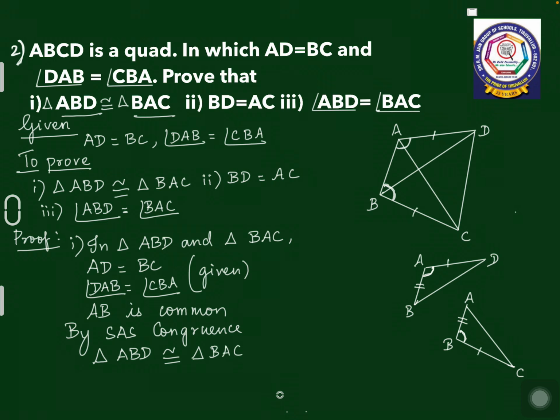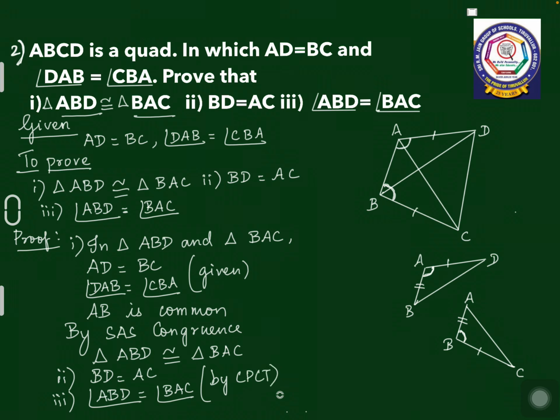Not only that, what about the second proof? The second proof is BD is equal to AC. As I told you, in any 2 congruent triangles, always 3 sides and 3 angles will be equal. All the 6 elements will be equal. So here not only the 2 sides will be equal, the third side will also be equal by CPCT. So BD is equal to AC by CPCT. Not only one angle, the other 2 angles also will be equal by CPCT. So angle ABD is equal to angle BAC. That is the third proof, also equal by CPCT.